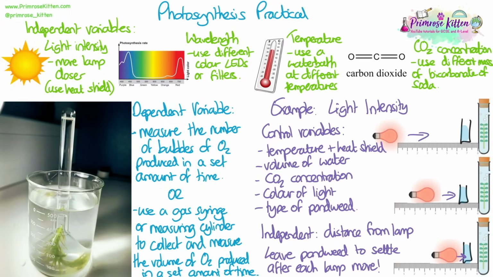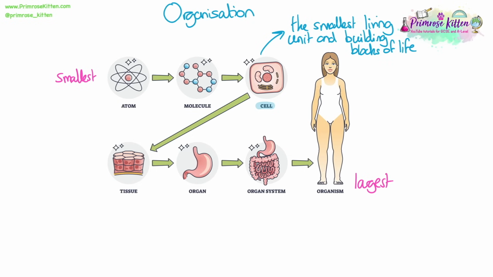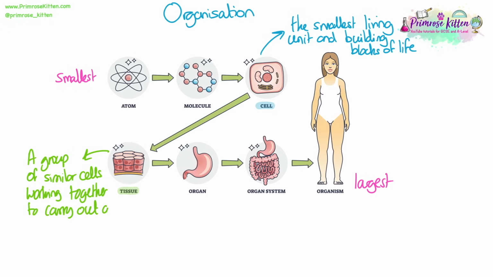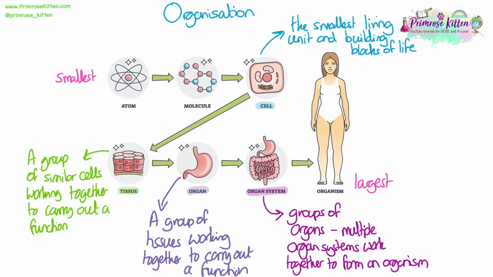We need to know how living organisms are organised, so from the smallest part all the way up to the whole organism. Cells are the smallest living unit and the most basic building blocks of life. A group of similar cells working together to carry out a function is known as a tissue. A group of tissues working together to carry out a function is known as an organ. Then groups of organs come together to form organ systems. Multiple organ systems work together to form the whole organism.